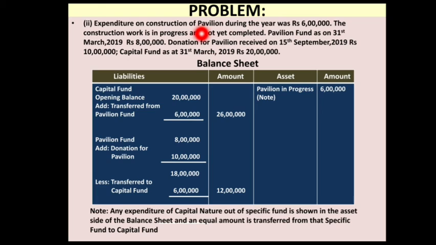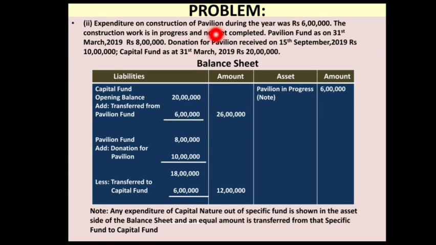So as the pavilion is an asset, and the work is going on, for the amount spent so far the pavilion will be regarded as an asset. Hence you can see that pavilion work in progress is written as 6 lakh on the asset side of the balance sheet. Okay, the first entry related to pavilion you have to note down very carefully, because there are three different adjustments related to this.